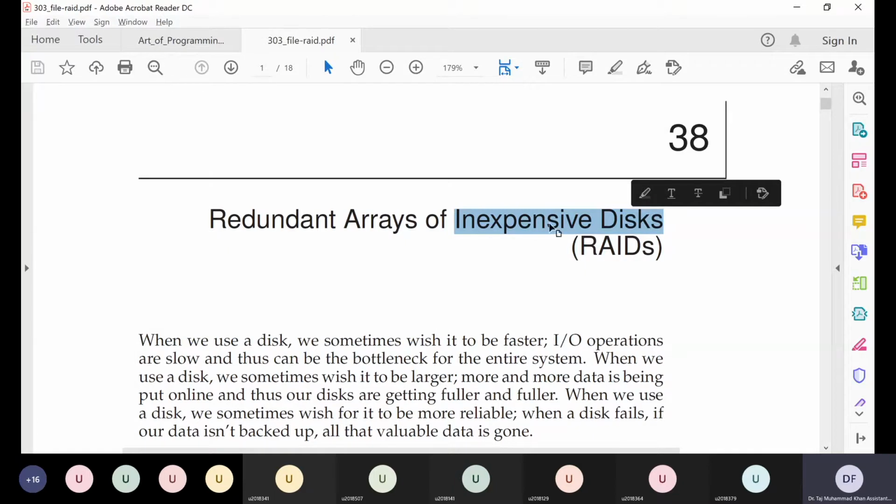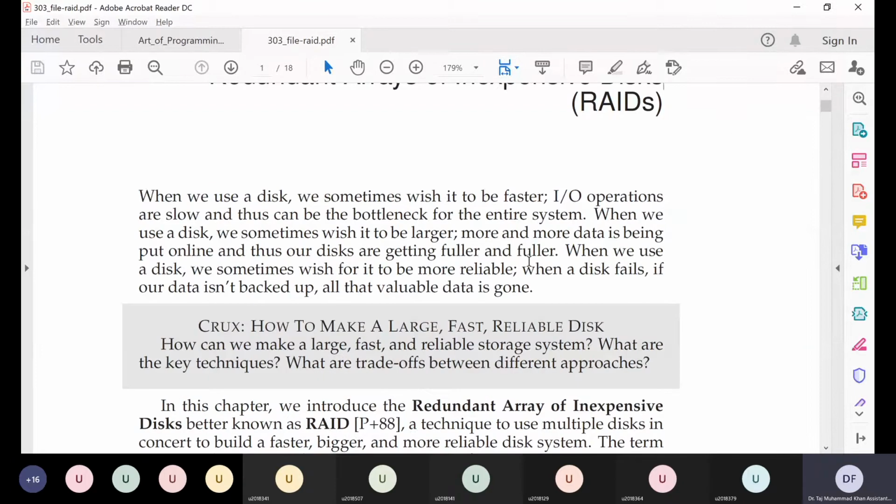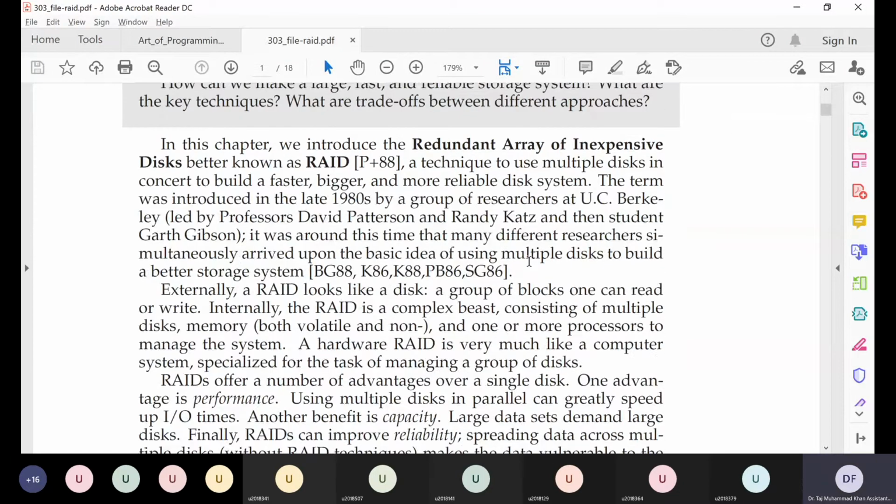So this is a technology that relies on the inexpensiveness of hard disks, and it builds systems such that your information can stand against errors, robust against some errors or corruptions. This is the general definition, and we'll see how it is implemented in detail here.